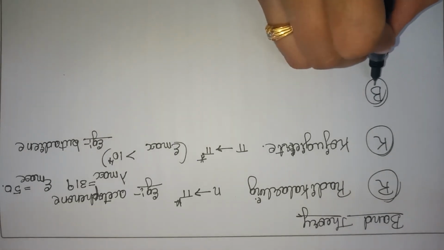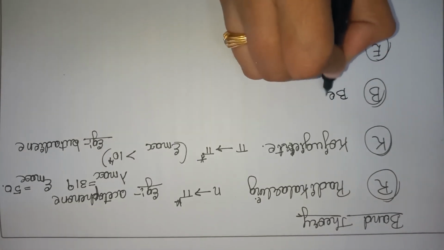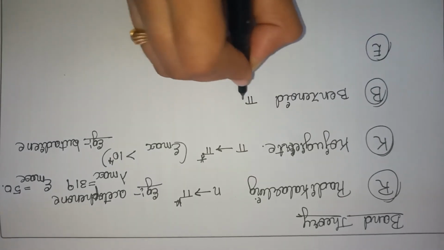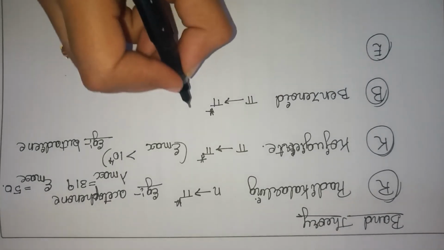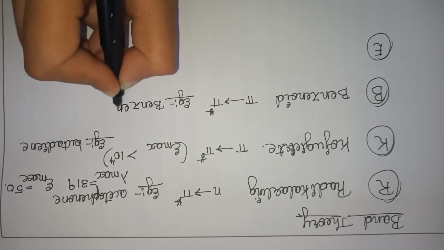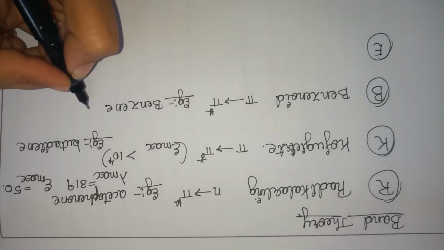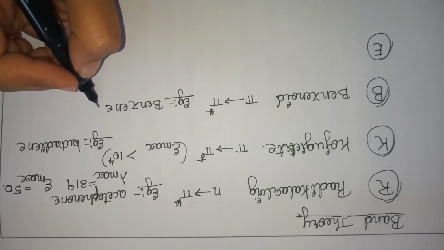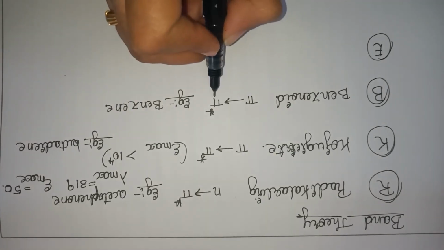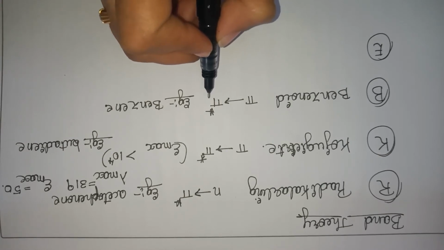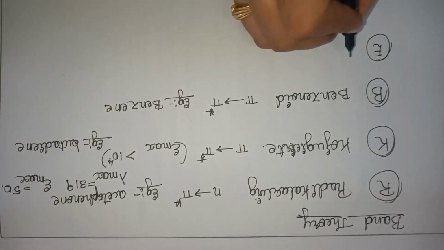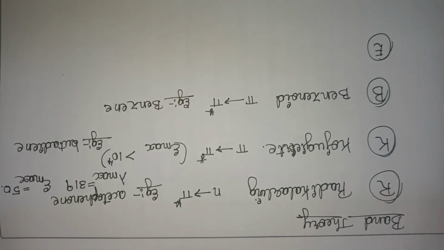The B band stands for benzenoid. In benzenoid, it also arises from pi to pi star transition. A simple example is benzene. If there is a benzene in the organic molecule, then it gives a B band, which arises from the pi to pi star transition, and it is seen in aromatic and sometimes heteroatomic molecules. Next we will move to the E band.